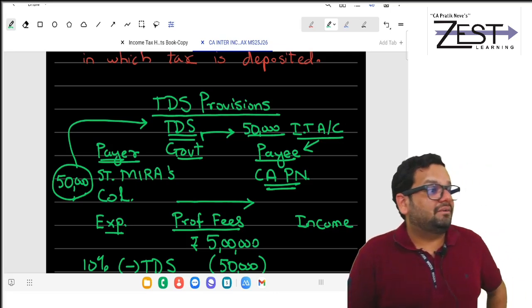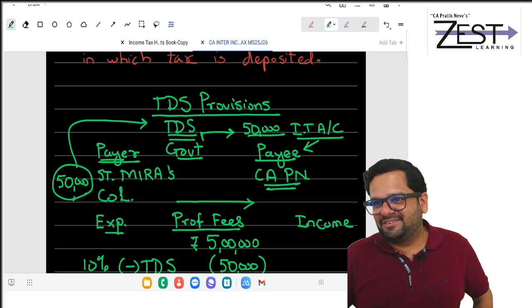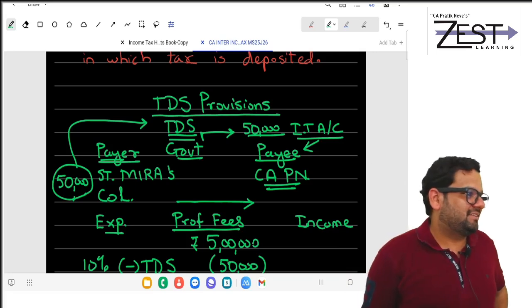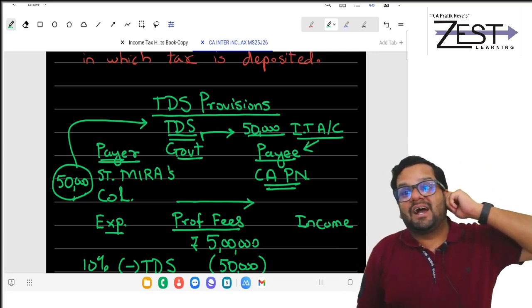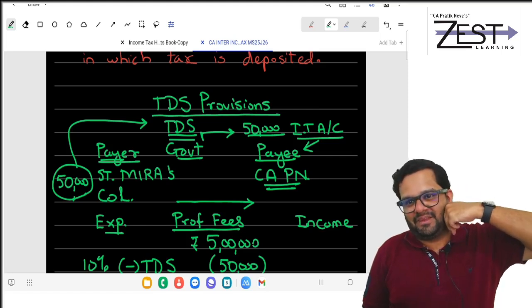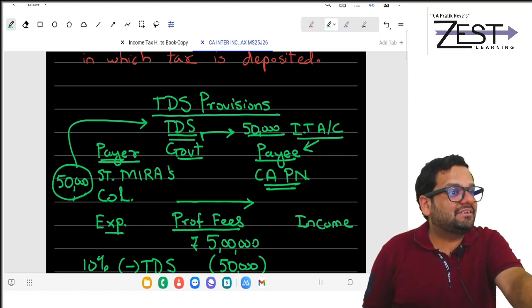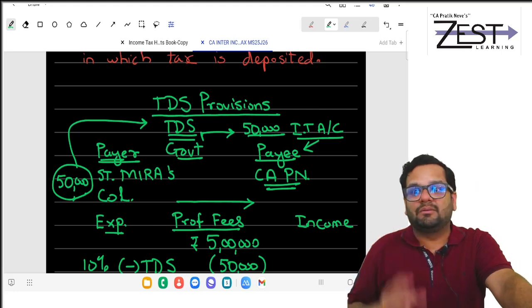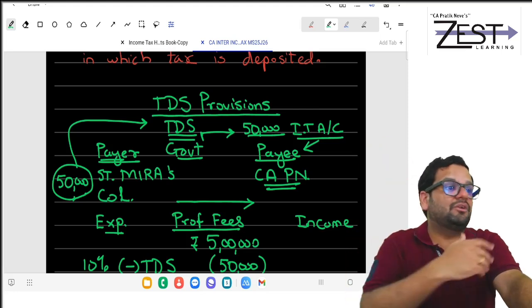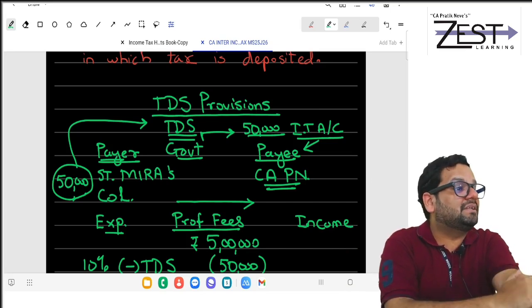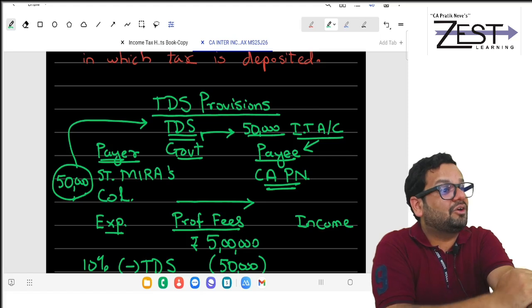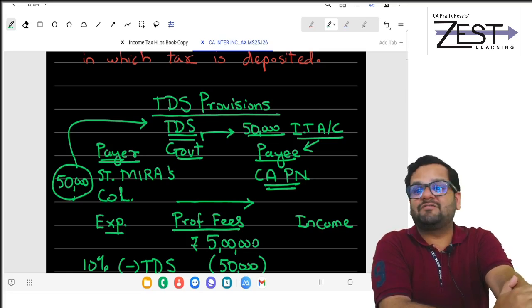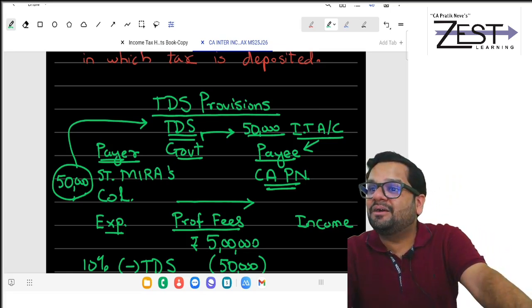Now what will happen? 24-25 PY is over. So for that PY, now I'm in AY 25-26. So in AY 25-26, I'll calculate my tax liability. From that tax liability, I will minus TDS, which is already deducted. Assume my tax liability is 6 lakhs. So I will not pay 6 lakhs to government. I will pay 6 lakhs minus TDS already done by all my customers, minus if I have paid any advance tax, and I will pay only balance.